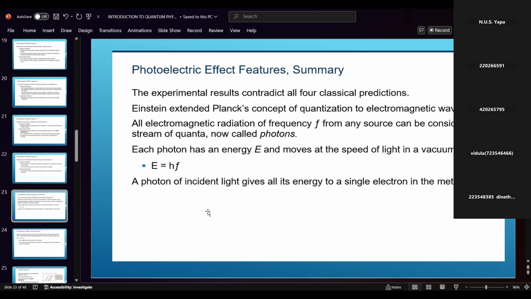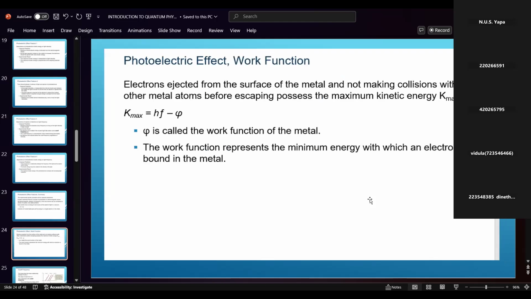A photon of incident light gives all its energy to a single electron in the metal. Light is incident on the metal surface, and one photon gives its energy hf. The one photon of incident light gives all its energy to a single electron in the metal. This is important: the single electron. Then we can build the photoelectric equation.